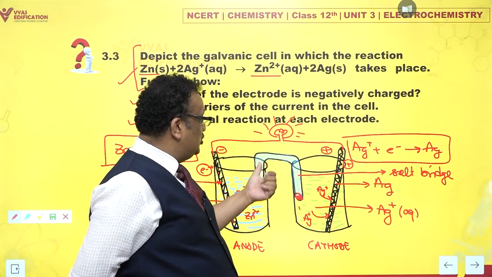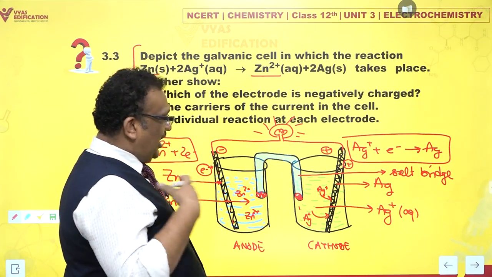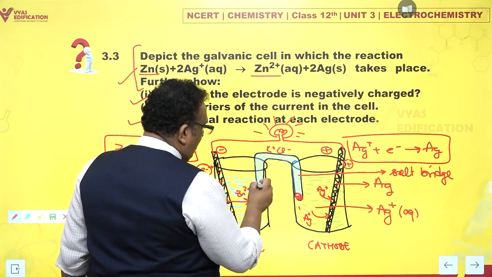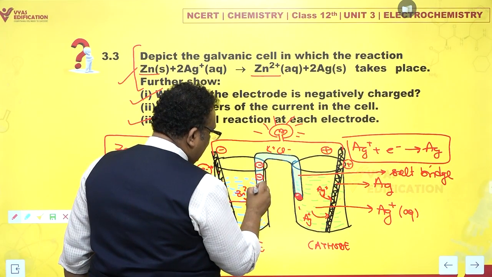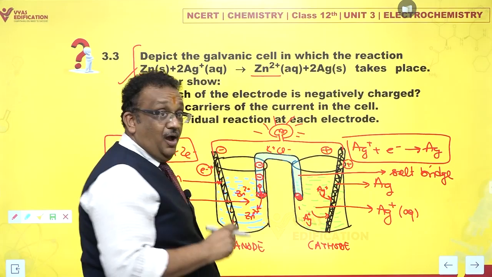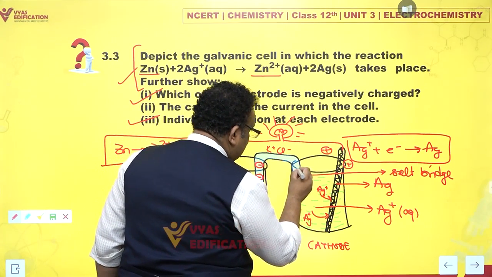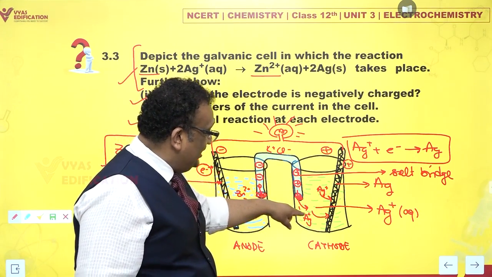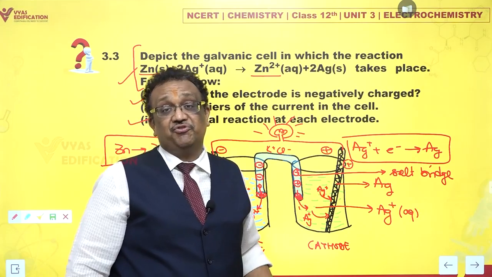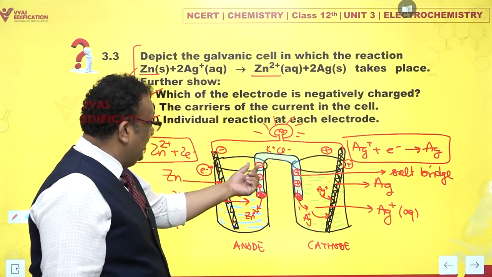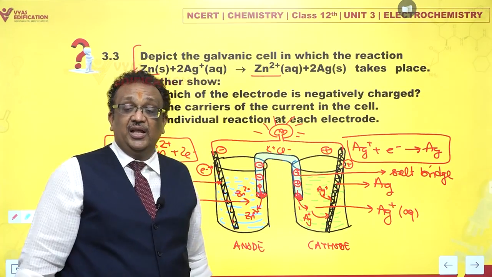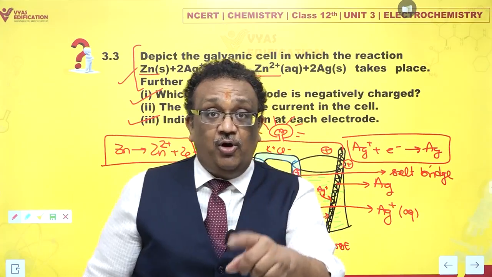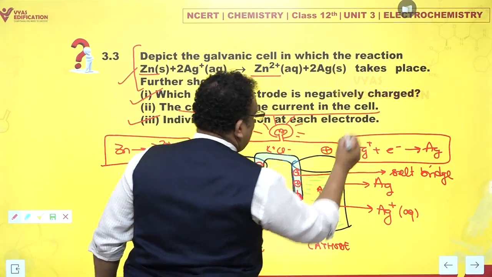And this is where the salt bridge kicks in. Say, for example, the salt bridge has potassium chloride. Now, you will find that anions will start flowing in this direction, and cations within the bridge will start flowing in this direction, so that these cations can compensate the charge of extra anions in the cathode compartment, and these anions can compensate the charge of extra cations in the anode compartment. So ions begin to flow within the salt bridge. Yes, not electrons, but ions are the carriers of current in the cell.